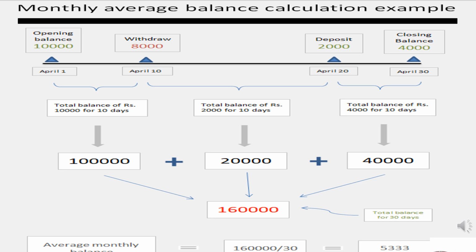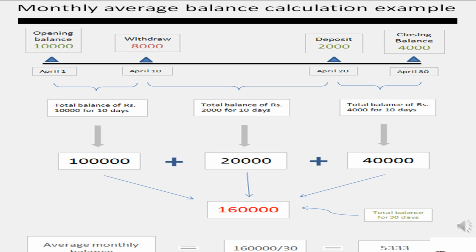Now on the 10th of April his balance is Rs 2,000 after he withdraws Rs 8,000. He again deposits Rs 2,000 on the 20th of April. So, from the 10th of April to the 20th of April his account balance was Rs 2,000, which means his total balance was 2,000 into 10 days, that is Rs 20,000.